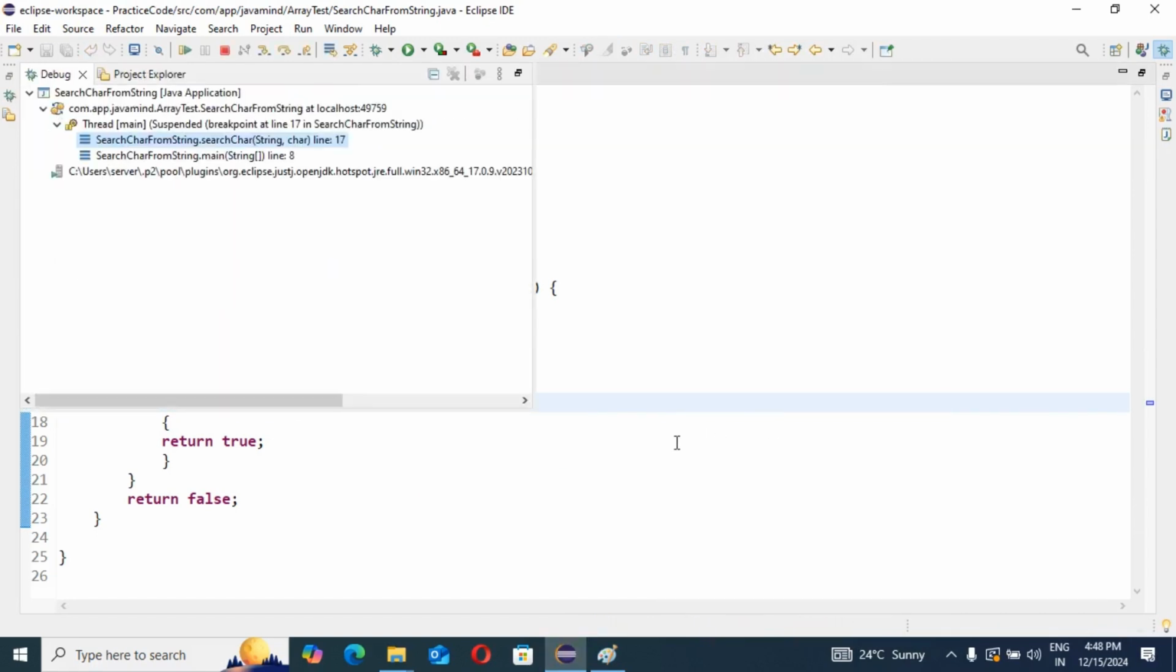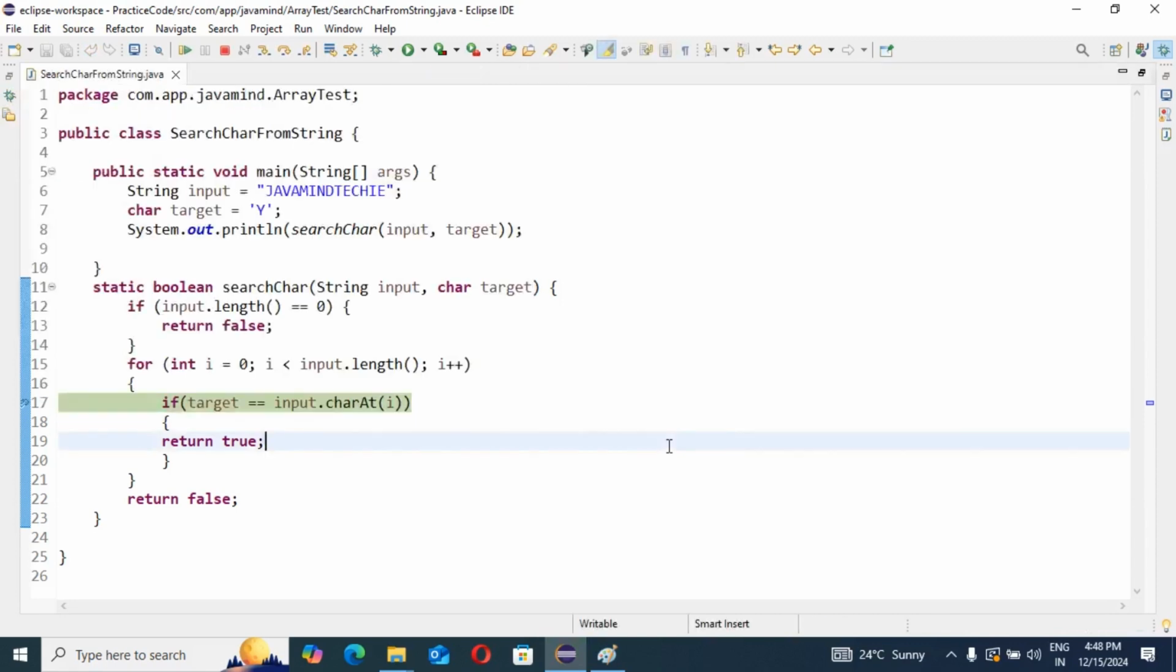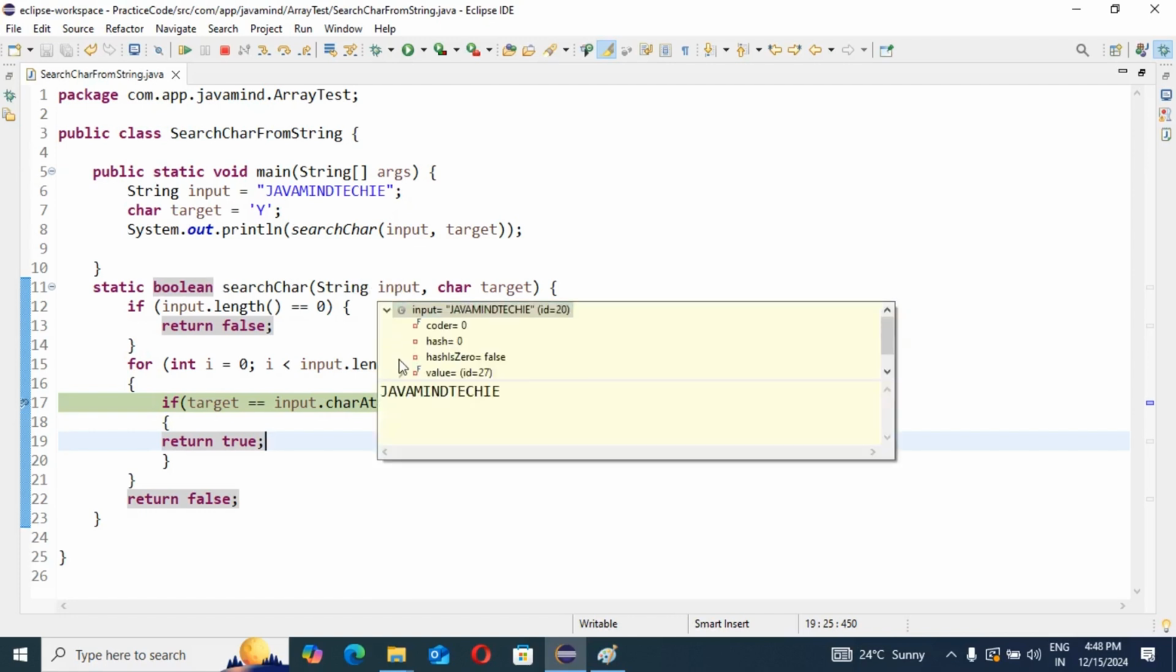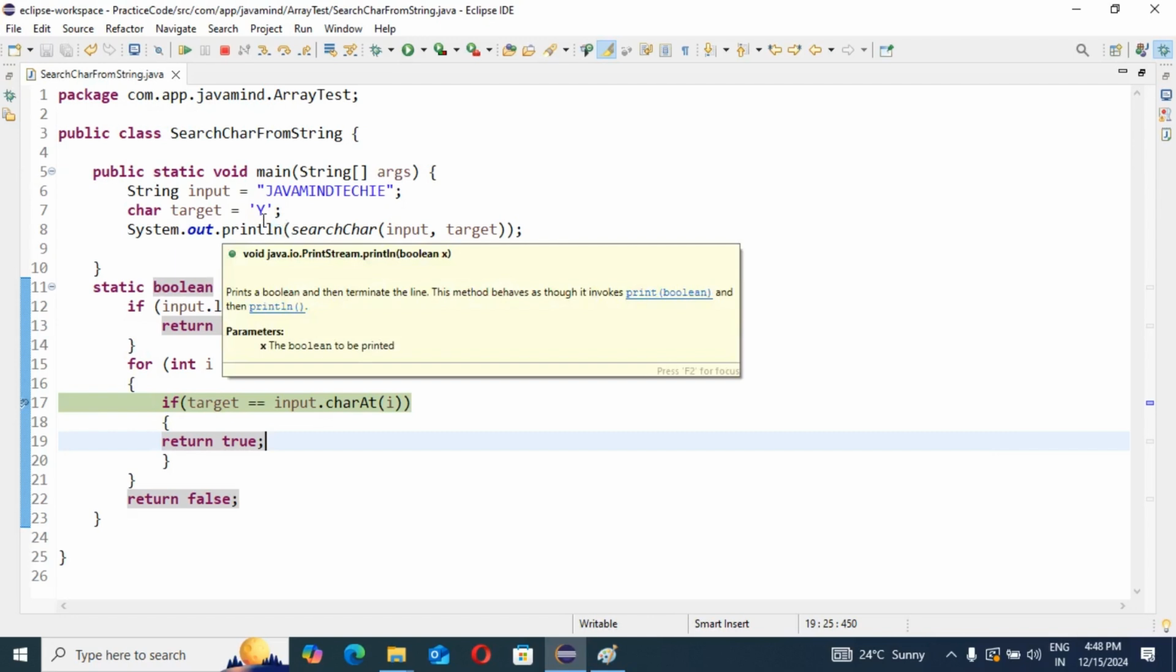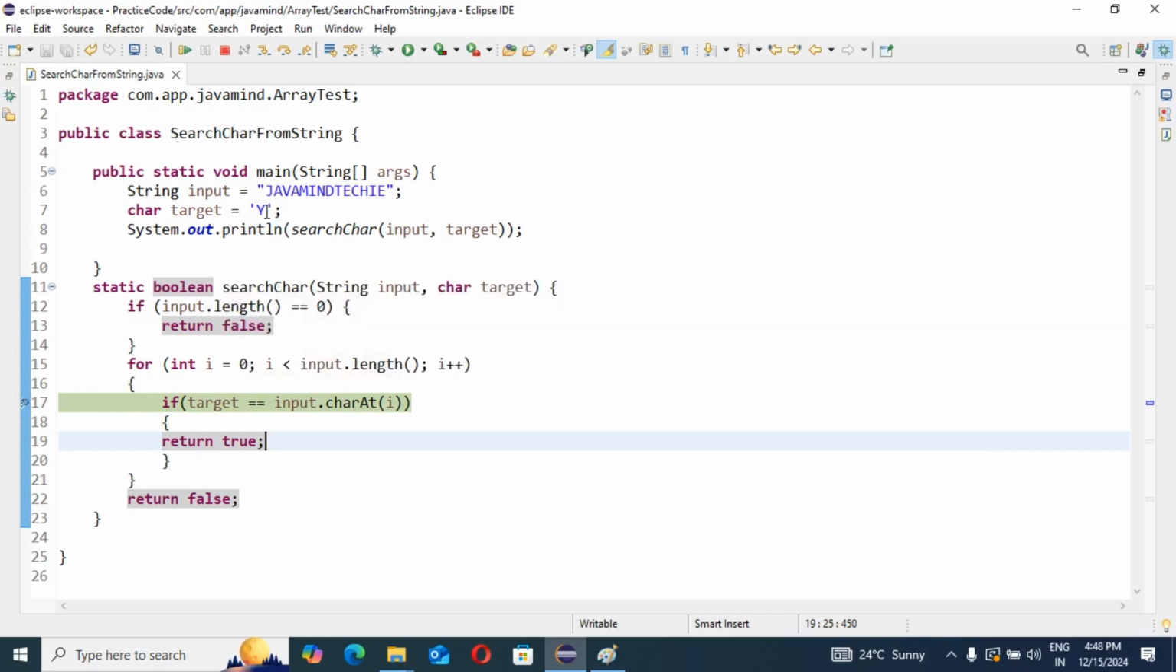Now first the input is Java main techie, yes or no. Our target value is y. So what is our main motto, what is the implementation, why am I writing this code? We are going to check whether this character is available in the respective string or not. This is the string, Java main techie.